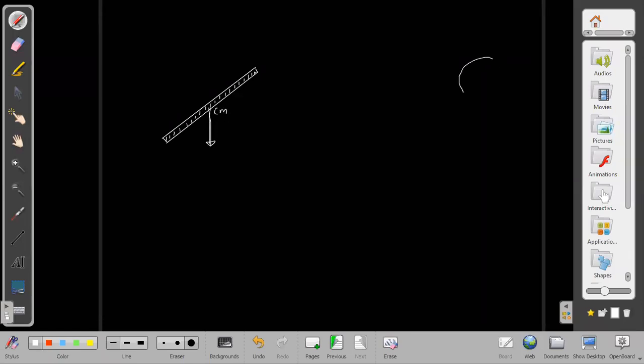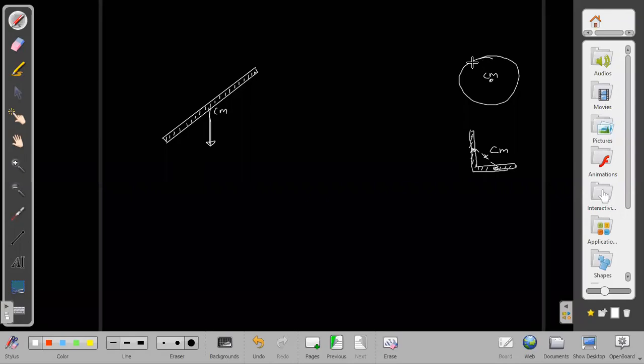The point may be on the body or outside the body. Center of mass may lie on a material point in the body, or it may lie on a point which is not on the body. For example, this L-shaped rod is here. Then we know this has center of mass here, this has center of mass here. Effective center of mass of these two will be lying in the middle of these two. And that midpoint will definitely not be at the material point of the body. It is outside that material. It is in some space only, but not in the material. So center of mass may lie outside the body. This is a ring.